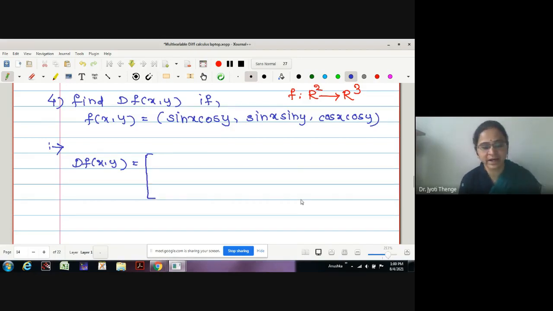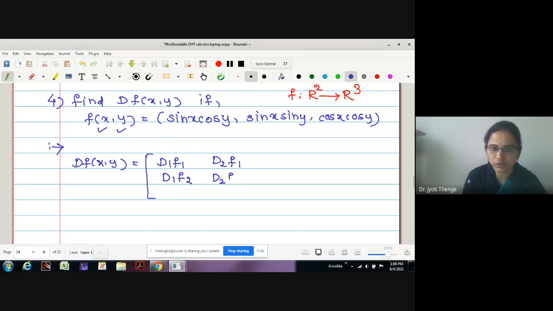First row is the gradient vector of f1. How many partial derivatives are there? 2 partial derivatives because we have 2 variables. Therefore, this is d1 f1 and d2 f1. What is the second row? d1 f2, d2 f2. What is the third? d1 f3, d2 f3. What are the functions f1, f2, f3? This is f1, this is f2, and this is f3.